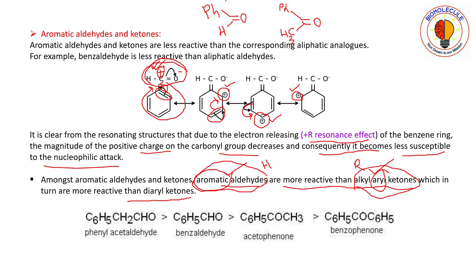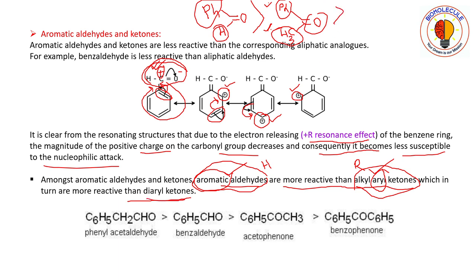So here you can see that the phenyl portion is the same in both cases, whereas in the aldehyde one hydrogen is present, but in the ketone one alkyl group is present. So always aromatic aldehyde will be much more reactive than alkyl aryl ketones, which in turn will be more reactive than diaryl ketones.